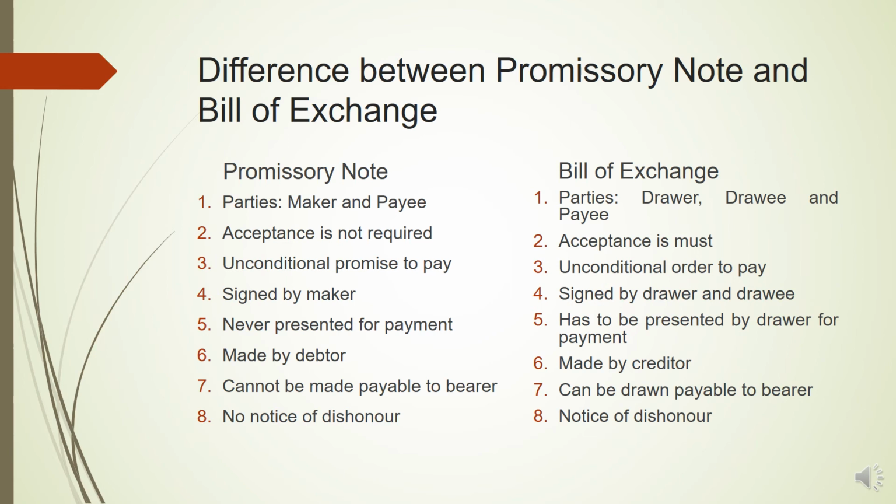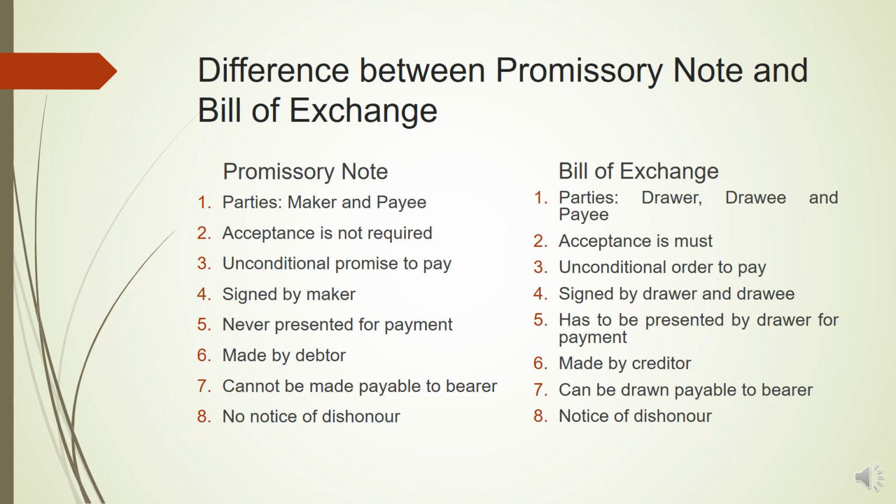But in bill of exchange, there are three parties: drawer, drawee, and payee. Drawer is the person who draws the bill, that is the creditor. Drawee, on whom the bill is drawn, that is the debtor. And payee, the person who is entitled to receive the payment. That can be the drawer if the bill has not been endorsed, but if the bill has been endorsed to someone else, some other third person will be the payee.